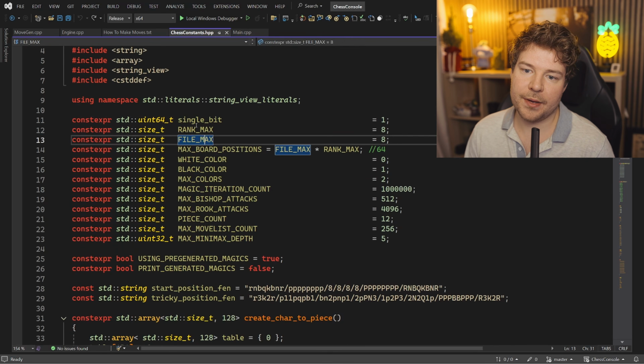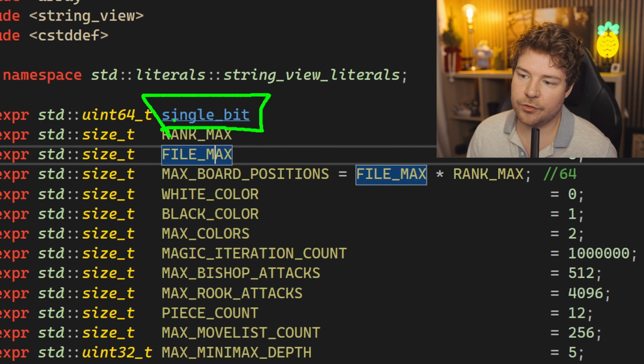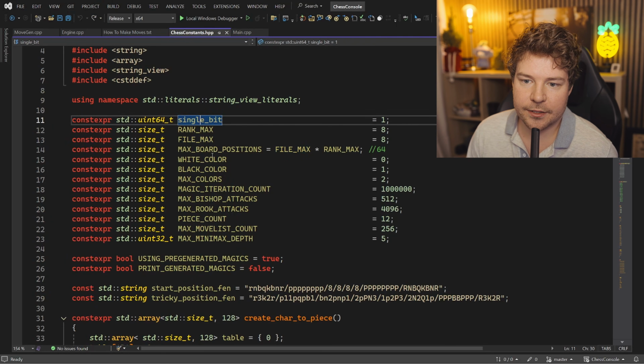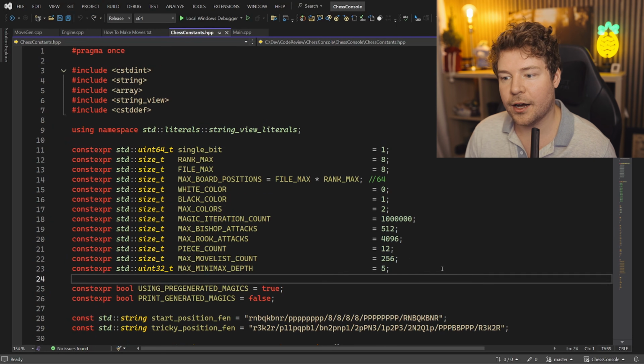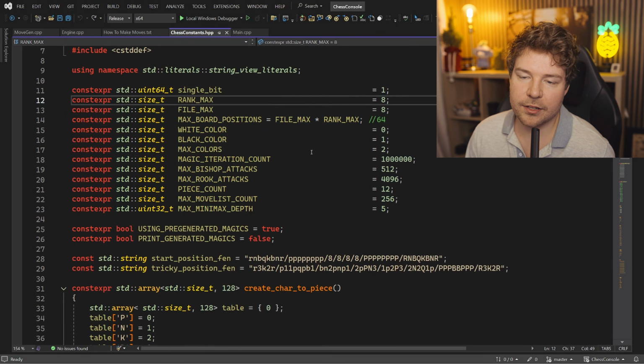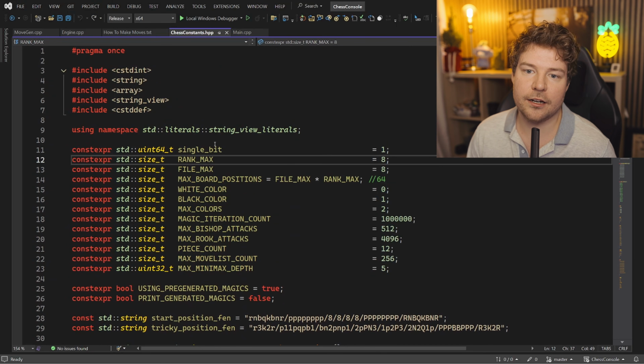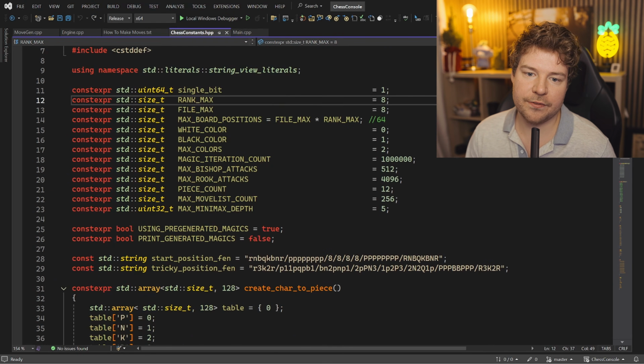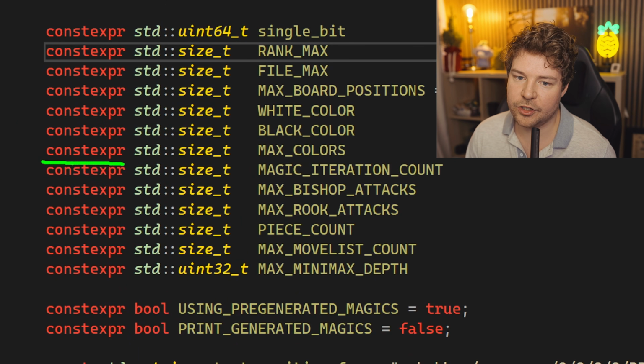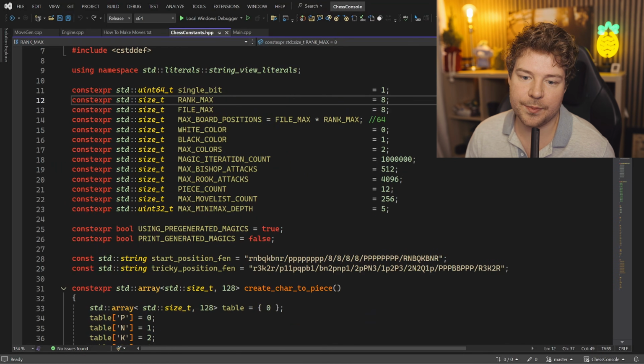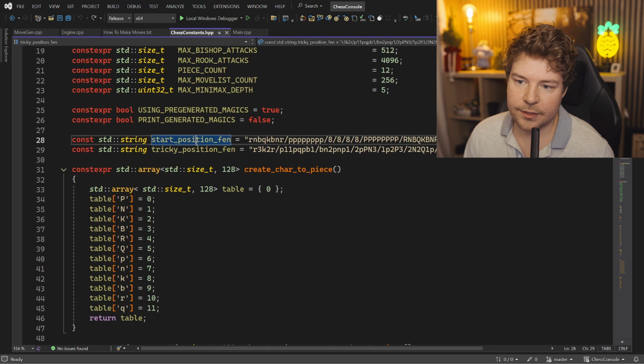This is what you probably meant by the naming convention as well, because this is lowercase, whereas everything else is uppercase. But I don't really see too much problem with having constants like this, just as long as they are in fact in a namespace. I also don't know if there's any value in having them constexpr versus just const because they are just primitive types. Okay, and then we've got a couple strings over here.